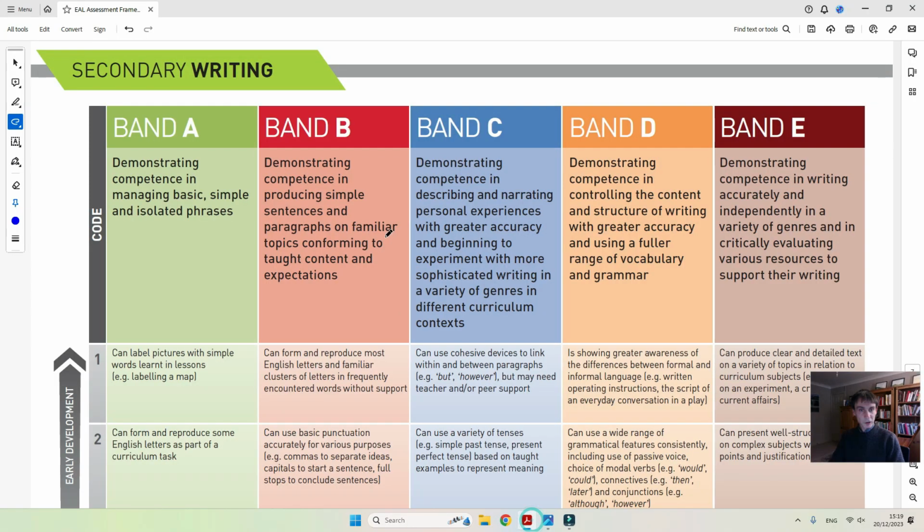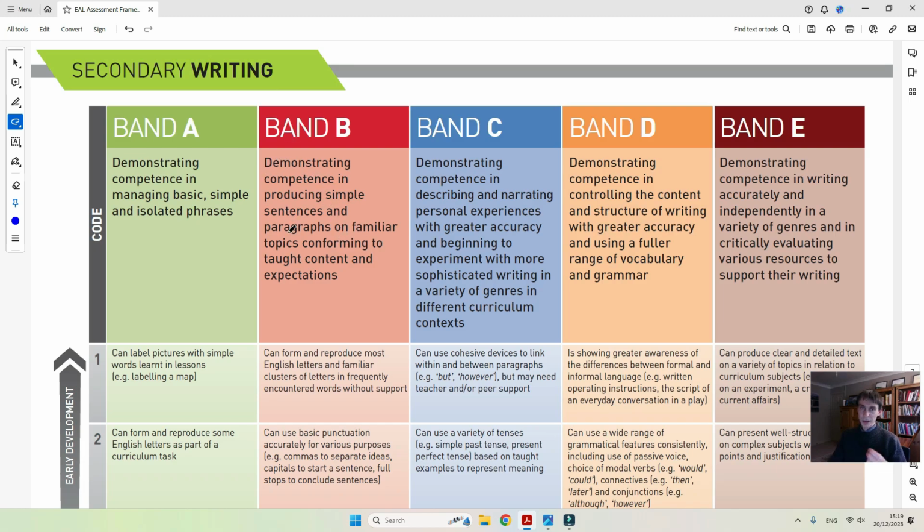So if we go back to our descriptors, the learner does produce simple sentences. There are no paragraphs, but it's likely conforming to taught content and expectations. And it's certainly a familiar topic because the learner is writing about their day. So it seems like it could be band B.